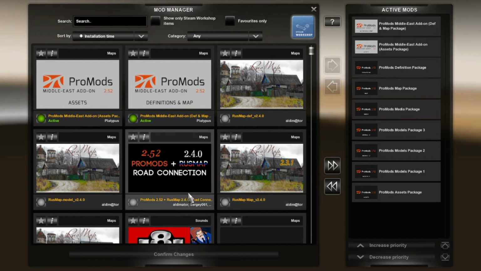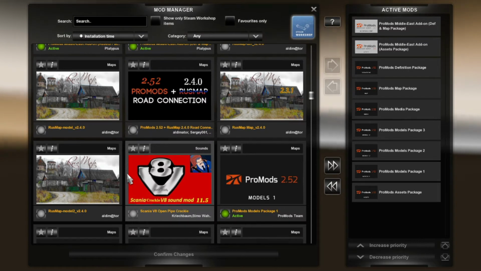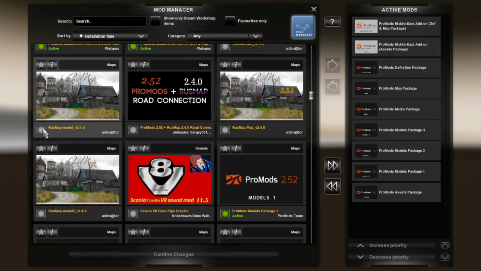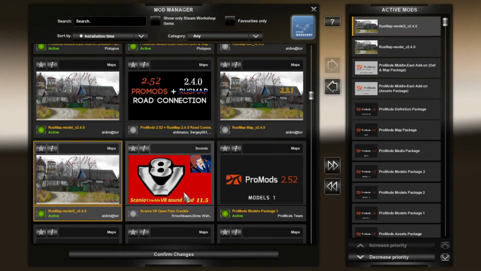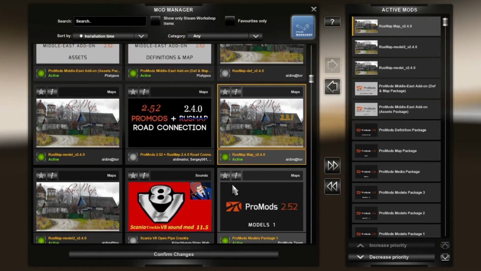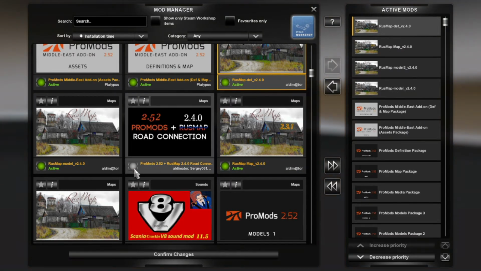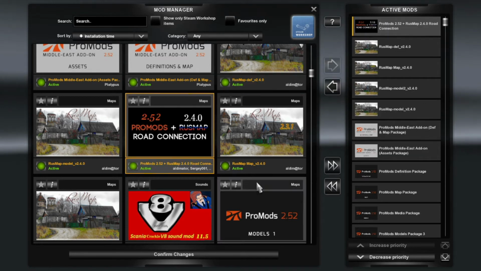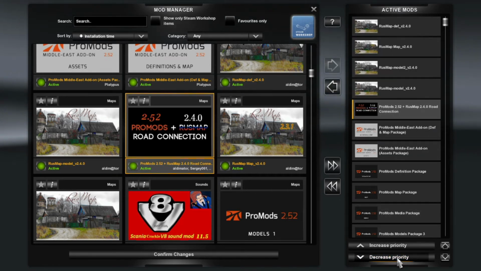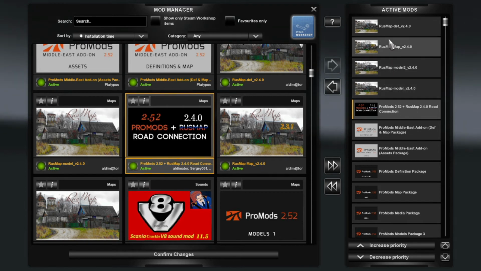So find RusMap, you're looking for RusMap models, Models 2 and map and def. Then I forgot the road connection. So then you go road connection there, road connection, then all that. Once that's all loaded, okay, press continue.